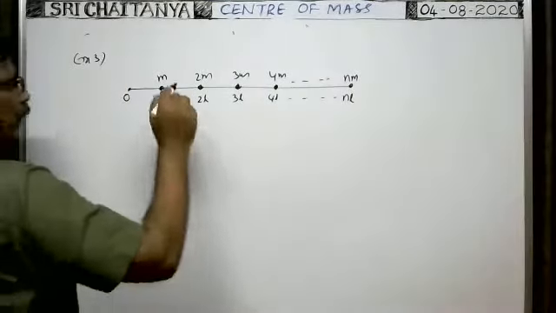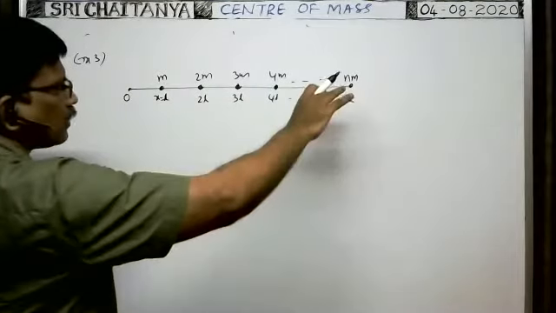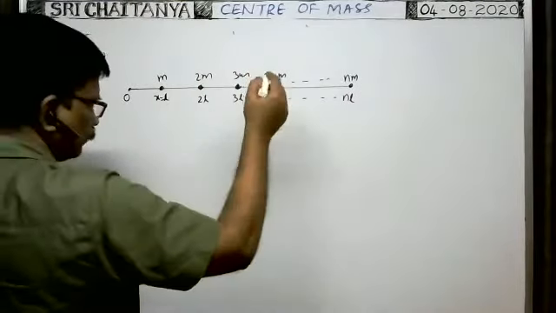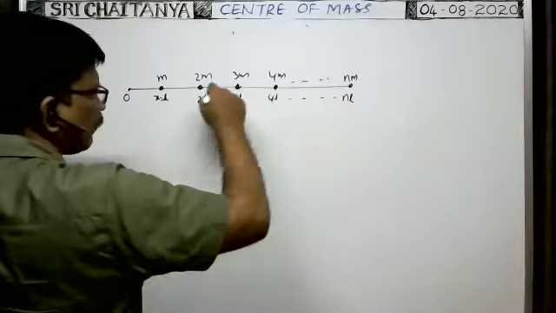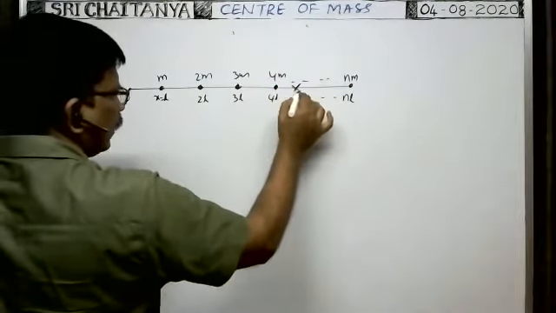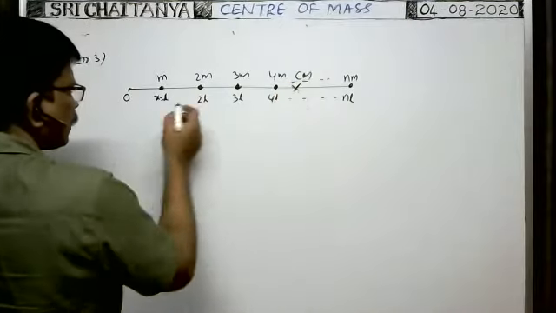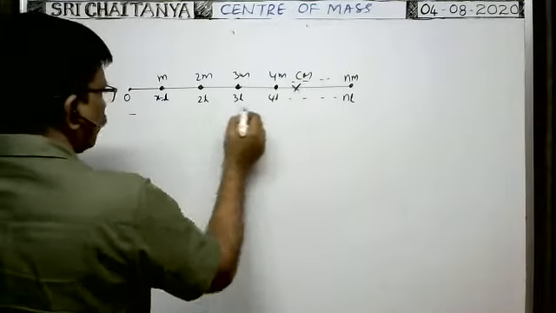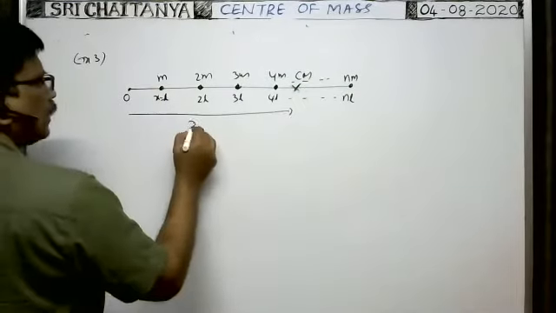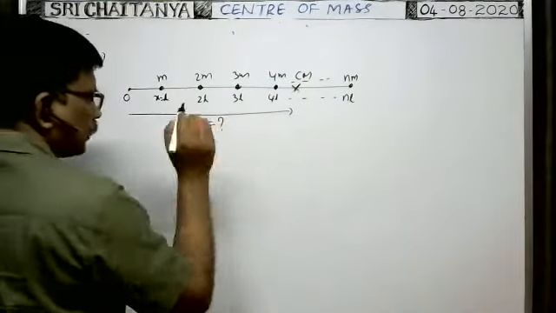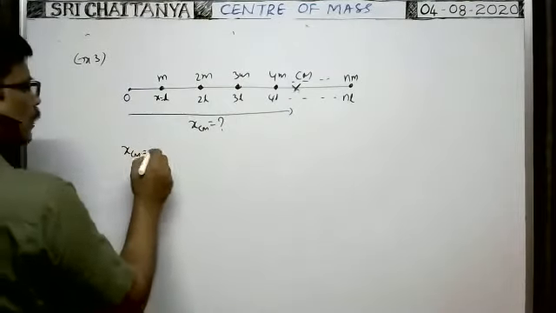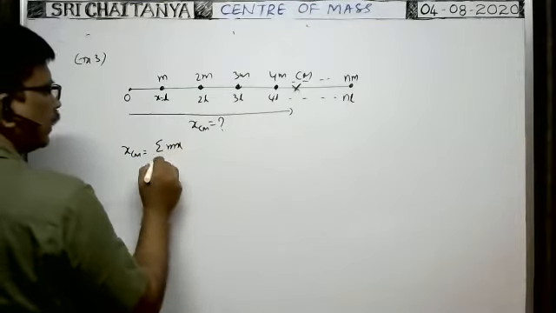Now, what is the x coordinate of the center of mass of the system of all particles? Suppose the center of mass lies somewhere here. Then the x coordinate of the center of mass means the distance of the center of mass from the origin. That is called the x coordinate of the center of mass. What is the general formula? You tell me. Xcm is equal to sigma mx by sigma m.